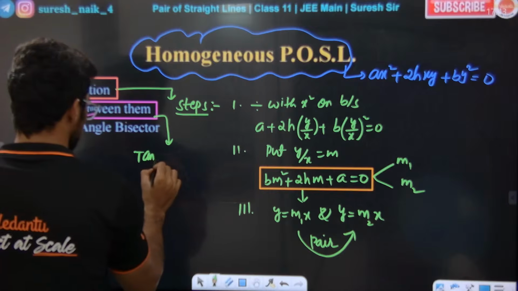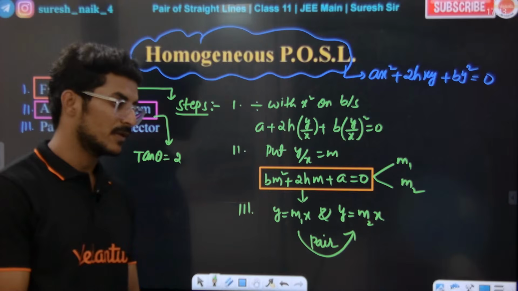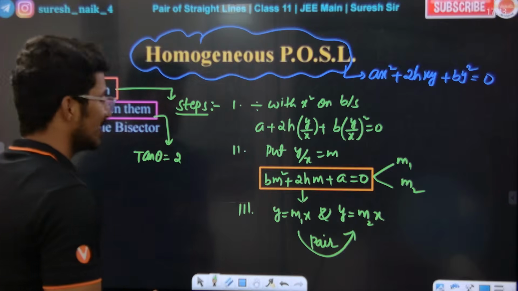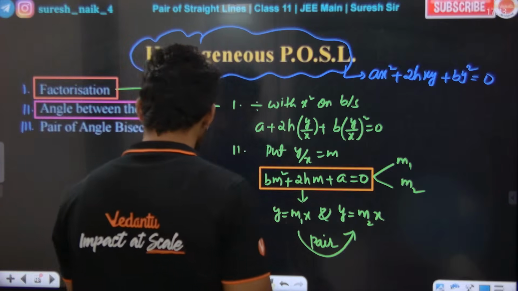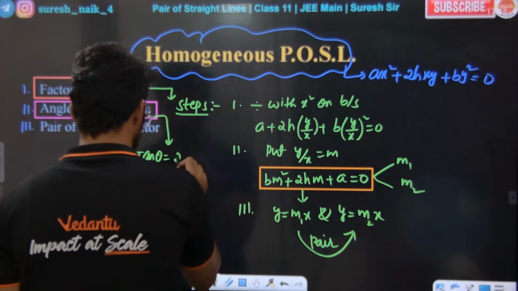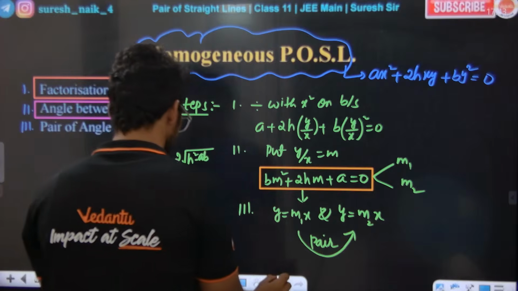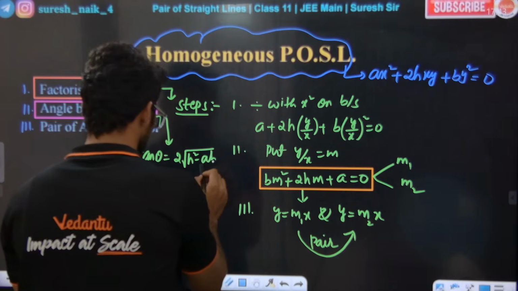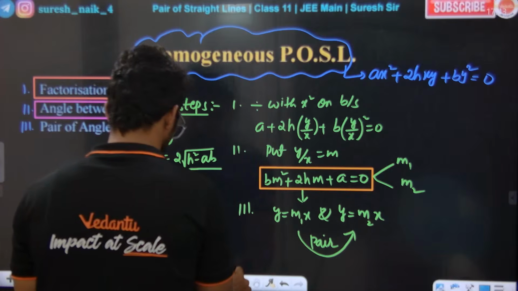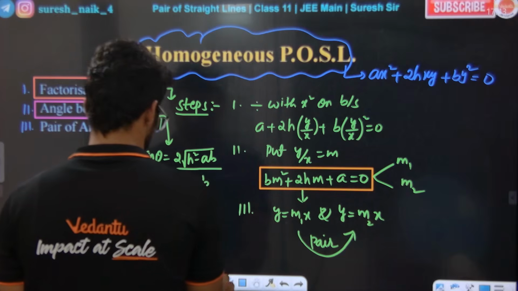Tan theta is equal to 2 times of modulus of root of h square minus ab, by a plus b. Okay? Tan theta is equal to what? 2 times of h square minus ab by a plus b. Are you getting the point or not? Tell me. Okay, so let me take the more.